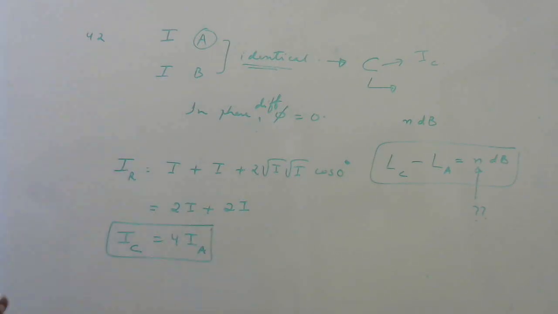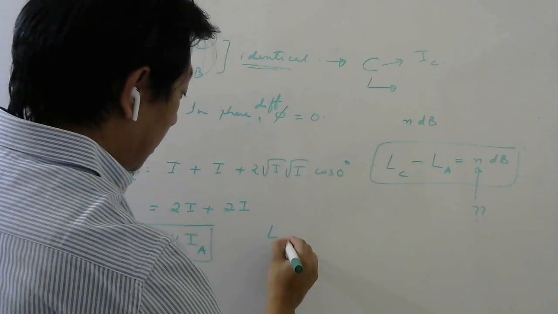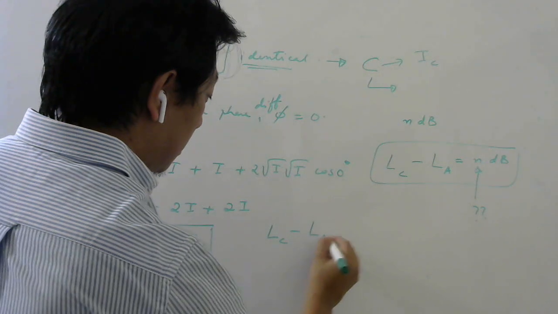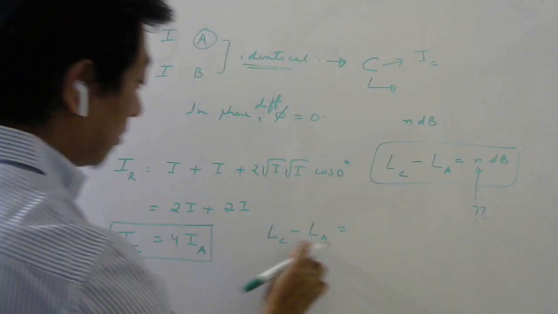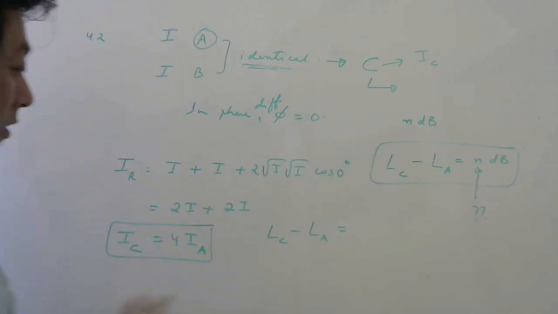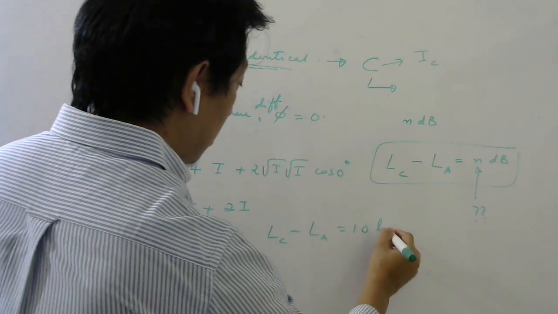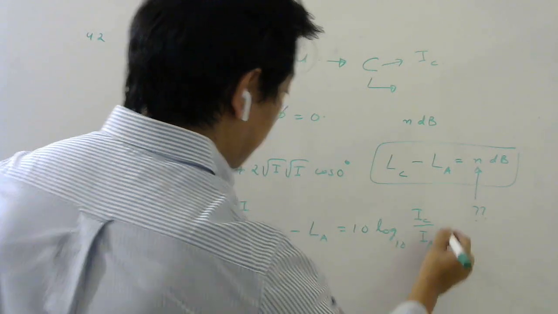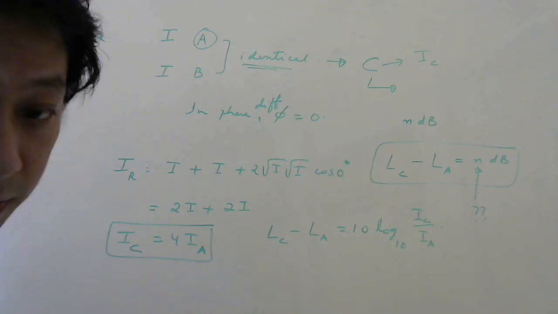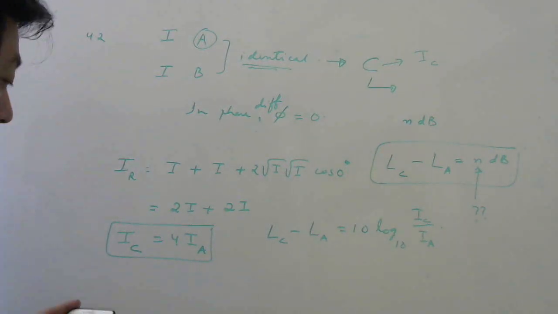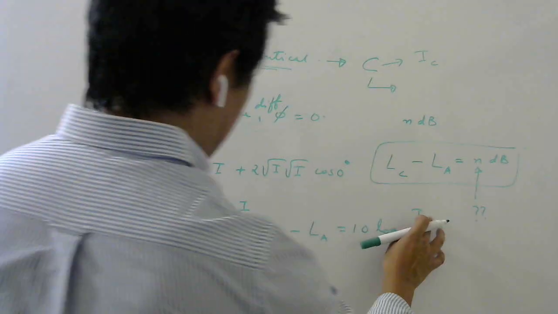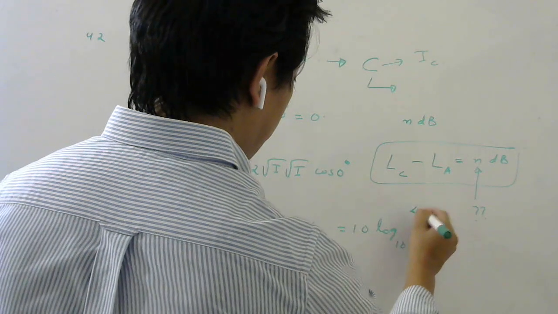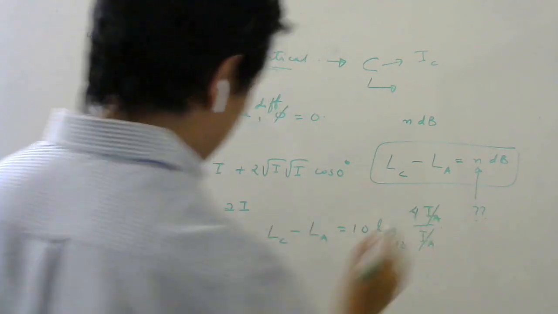Now what was the relation? In decibels, the difference in decibel values of two sounds is given by 10 log base 10 of IC by IA. So IC we know is 4 times IA. Substitute 4 times IA here, IA will cancel.